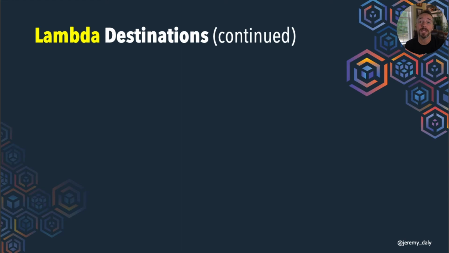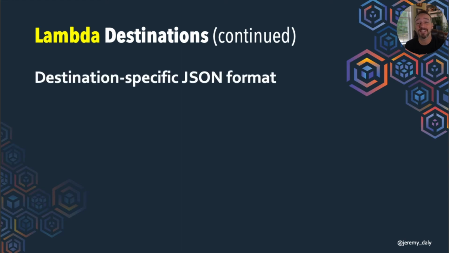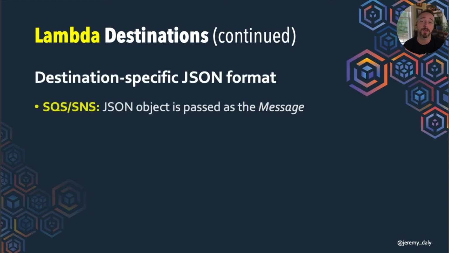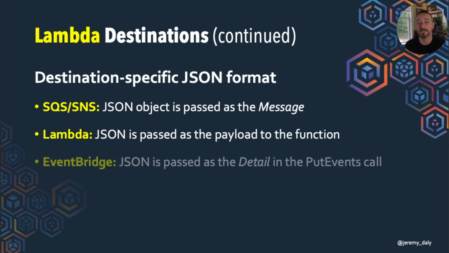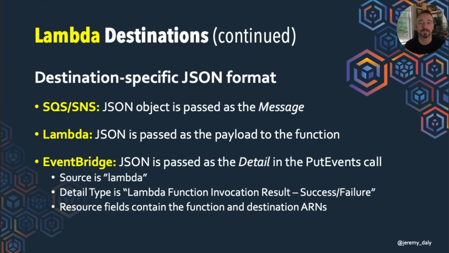And then we have a destination-specific JSON format, depending on where you send them. SQS and SNS will pass the JSON as a message. Lambda will pass it as the payload to the function. EventBridge will put it in the detail. There's a weird thing where the source is lambda with a lowercase l, even though everything else is a capital L, but that's fine. Then you'll get some detail type and resource fields that contain information about the function and the destination itself.